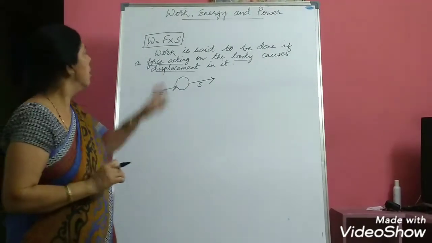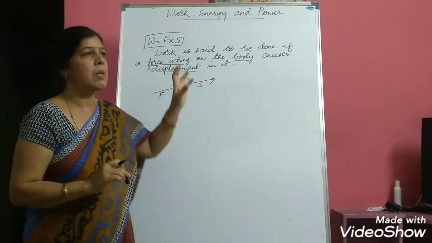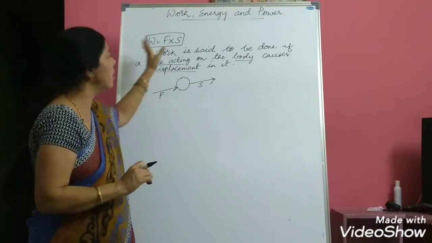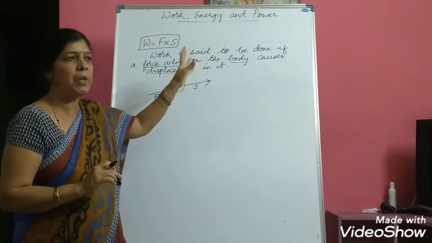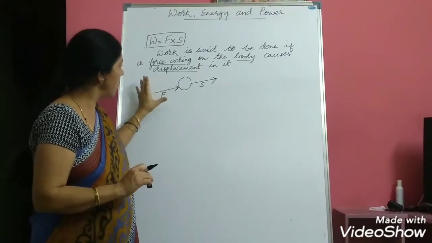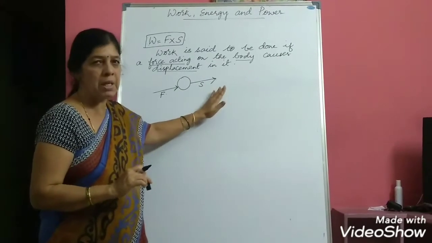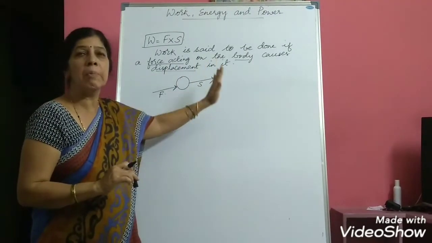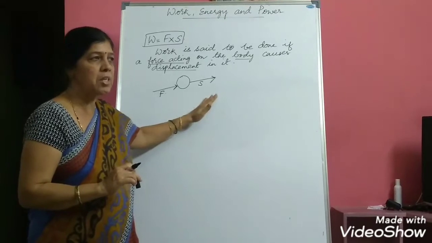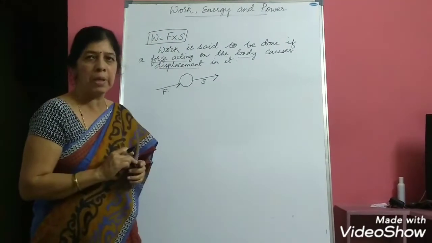In such cases, this formula should be extended. It is not merely W is equal to F into S, because in many cases force and displacement will be acting in different directions. In such cases, we have to modify this formula W is equal to F into S.